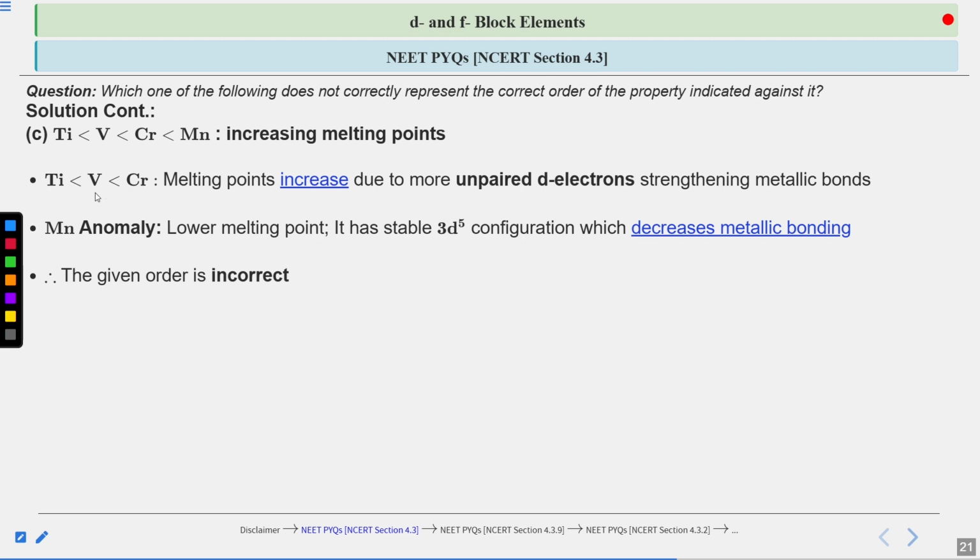Other than that, the titanium, vanadium, and chromium order for the melting point is correct, which is increasing due to the presence of unpaired d electrons in them, or the increasing number of unpaired d electrons strengthens the metallic bond. Therefore, this given order is incorrect, because according to this order, manganese is going to have the highest melting point, which is incorrect.